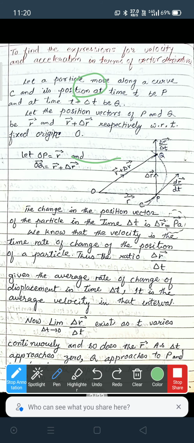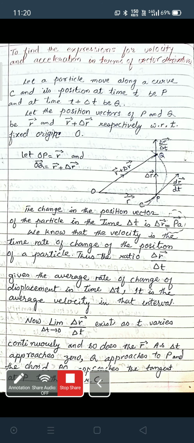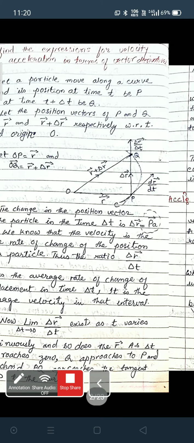As delta t tends to 0, Q tends to P, and chord PQ tends to the tangent at P, meaning the direction of the velocity is along the tangent, and it is dr by dt.